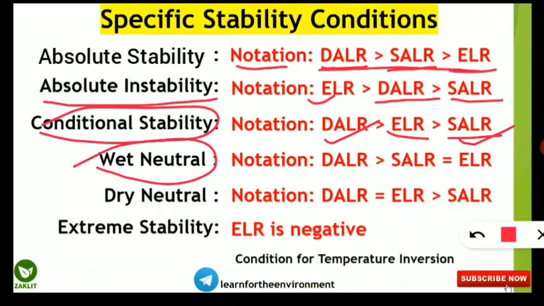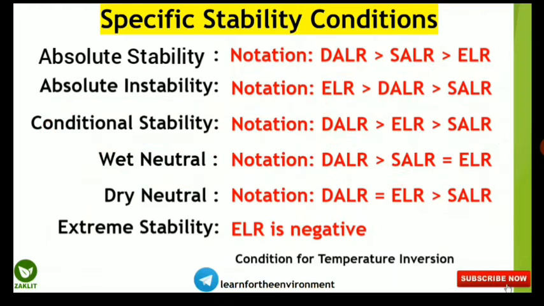Next thing is wet neutral condition. So neutral is having two parts, that is two conditions: wet neutral and dry neutral. And in case of wet neutral the notation will be dry adiabatic lapse rate is greater than saturated adiabatic lapse rate, which is equal to the environmental lapse rate. That is, saturated adiabatic lapse rate will be equal to the environmental lapse rate.